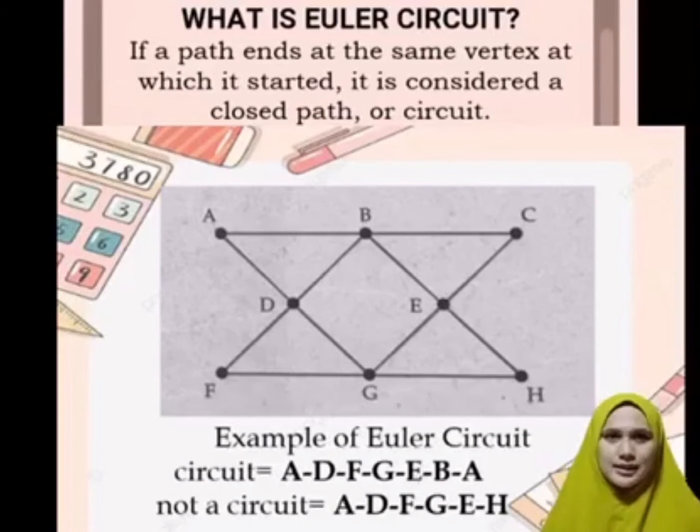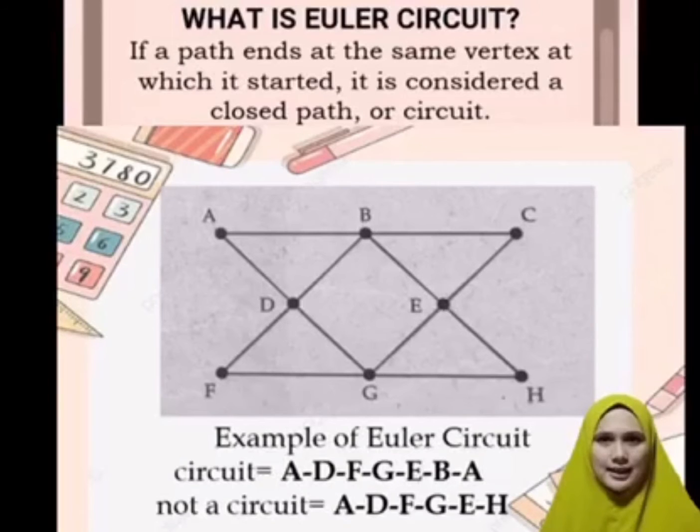Halimbawa, sa graph na ito, magsisimula tayo sa A, papunta sa D, papunta naman sa F, papunta sa G, papunta sa E, papunta sa B, at papunta sa A. That's why it is a circuit kasi kung saan tayo nag-start, doon rin tayo nag-end. So, always remember that a circuit is kung saan ka nagsimula, dapat doon ka rin mag-end.